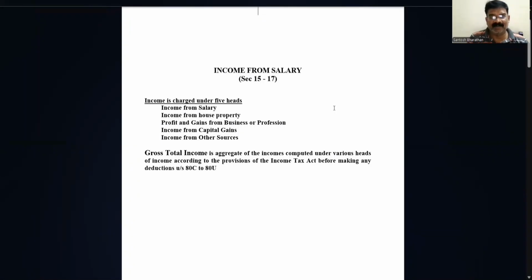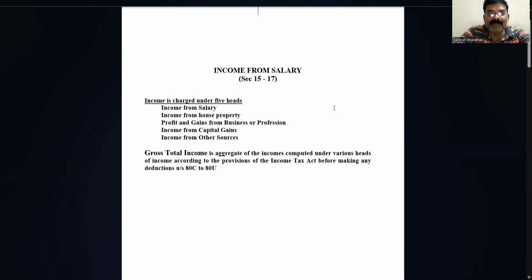Hi children, today we are going to study a new chapter, income from salaries, sections 15 to 17. We'll understand very slowly with respect to the salary. Before going to the chapter of salary, we'll understand what we mean by gross total income. Why are we talking about gross total income? Because the definition states the five heads of income. So we'll see what exactly we mean by gross total income.